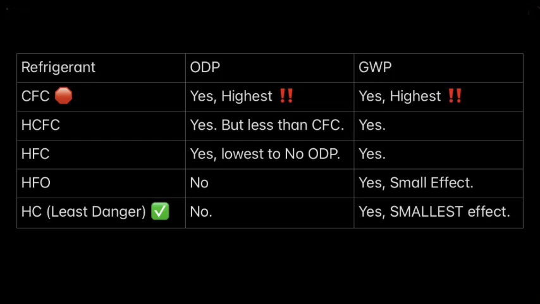All right, so this is the final screenshotable chart. So this is the 3rd chart. I took the numbers. I went through the chart that you get with the EPA manual where it has all the individual numbers for GWP and ODP, and I put them into words so that you don't have to memorize the numbers, and you won't have to memorize the numbers because, one, they give you the chart at the test. Now, that chart is also on the internet.